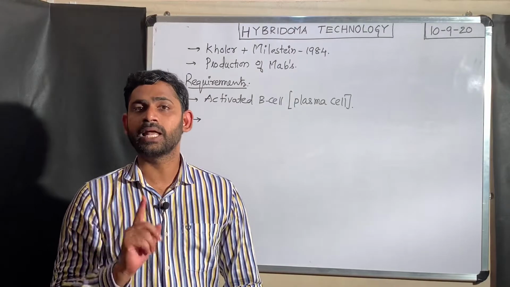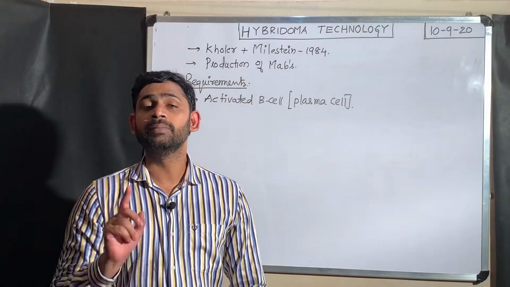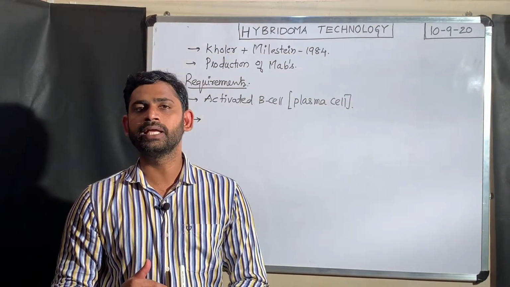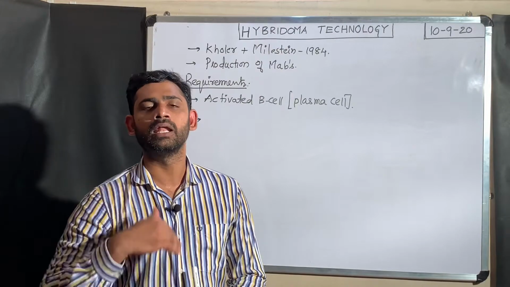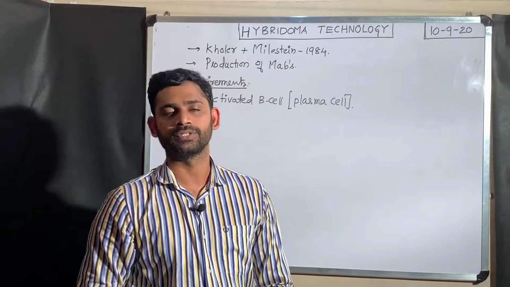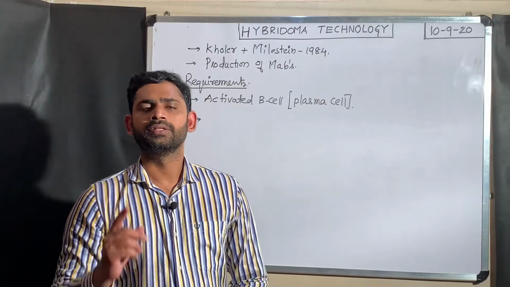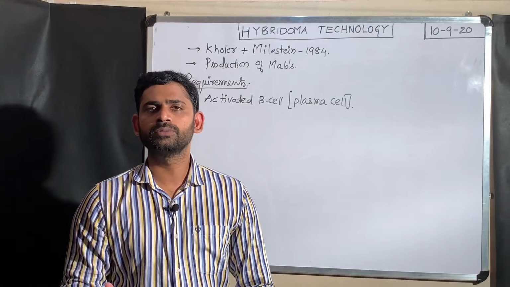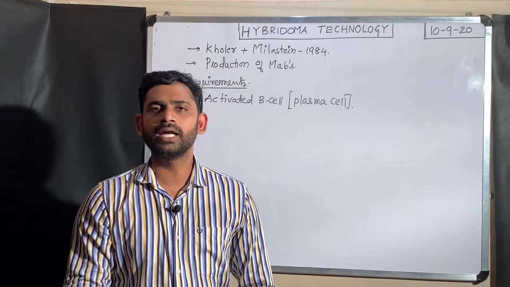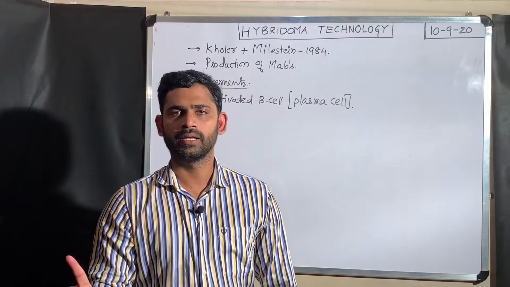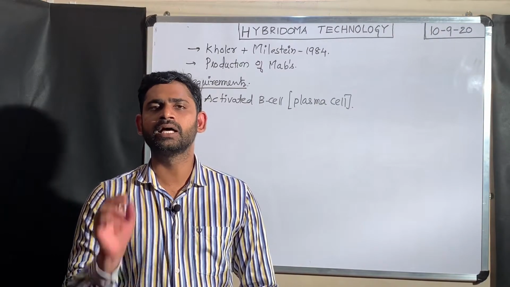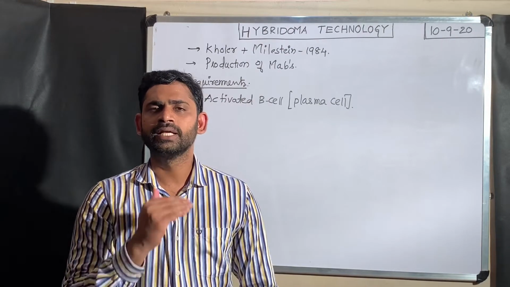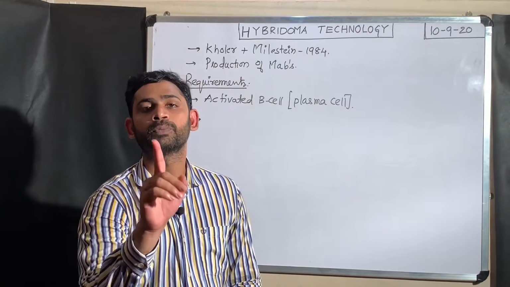The second one is that this plasma cell has only a limited lifespan of about 2 days. After 2 days, this activated B cell or plasma cell automatically undergoes apoptosis. So the limitation of the activated B cell is that its lifespan is very short, only about 2 days.